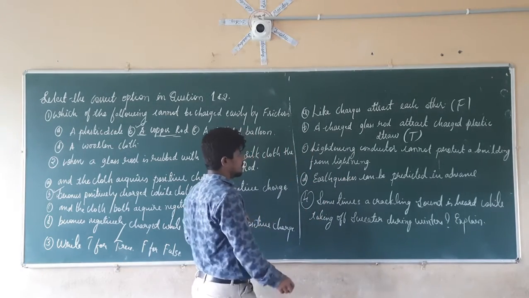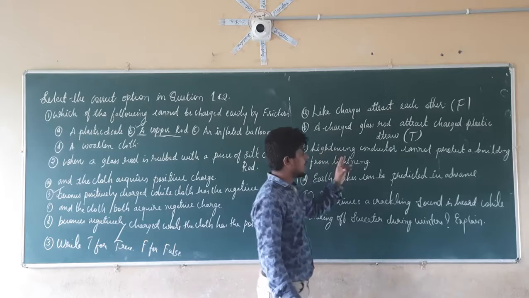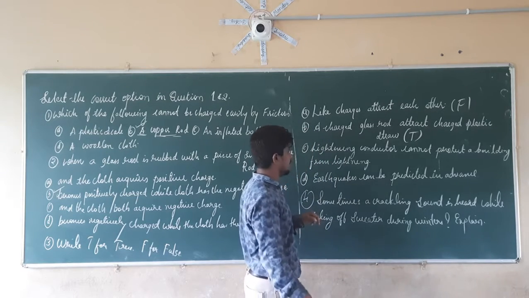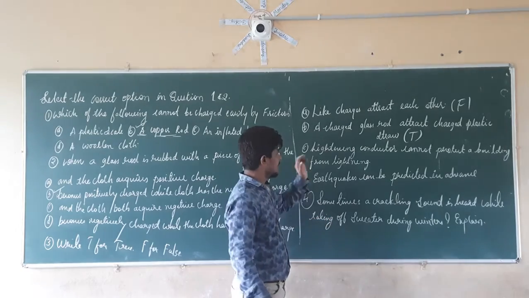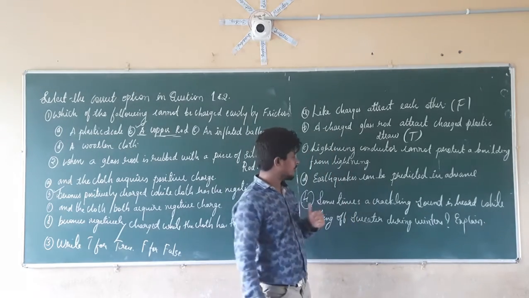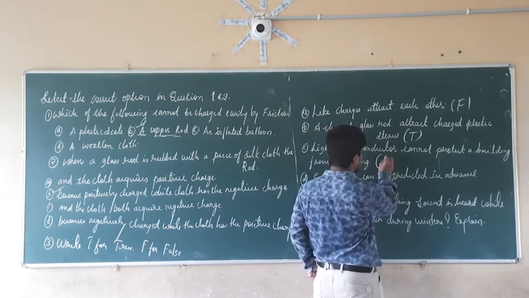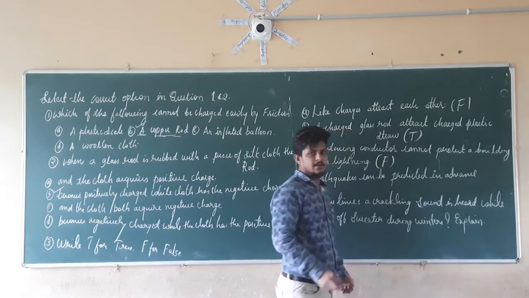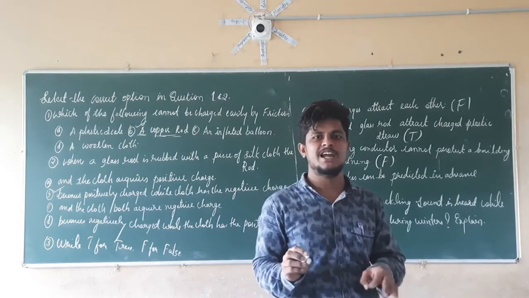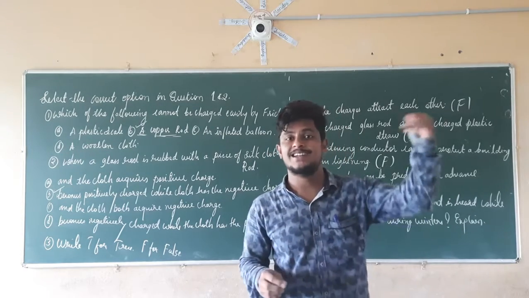Now statement C. Lightning conductors cannot protect a building from lightning. So this statement is also false. Why are we using lightning conductors in a building? So that the building should be protected from lightning.